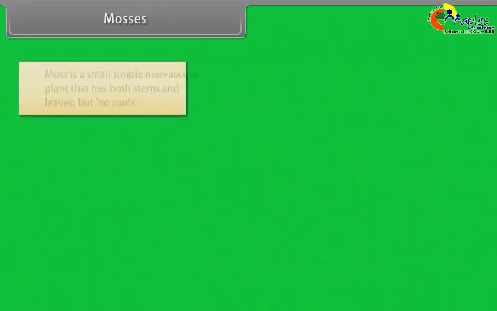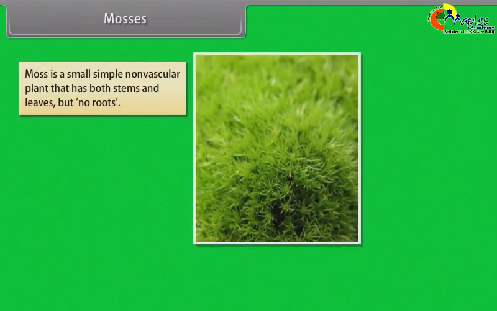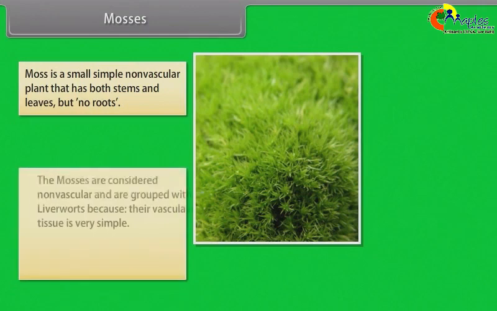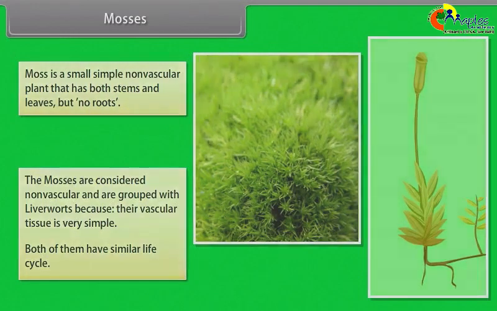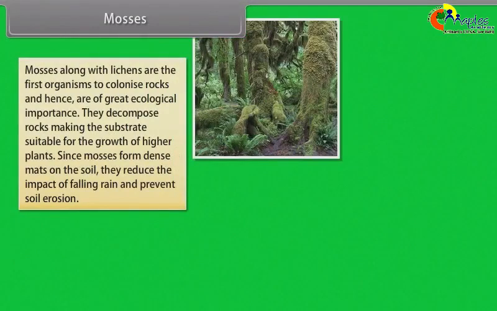Mosses. Moss is a small, simple, non-vascular plant that has both stems and leaves but no roots. The mosses are considered non-vascular and are grouped with liverworts because their vascular tissue is very simple. Both of them have a similar life cycle. Mosses along with lichens are the first organisms to colonize rocks and hence are of great ecological importance.